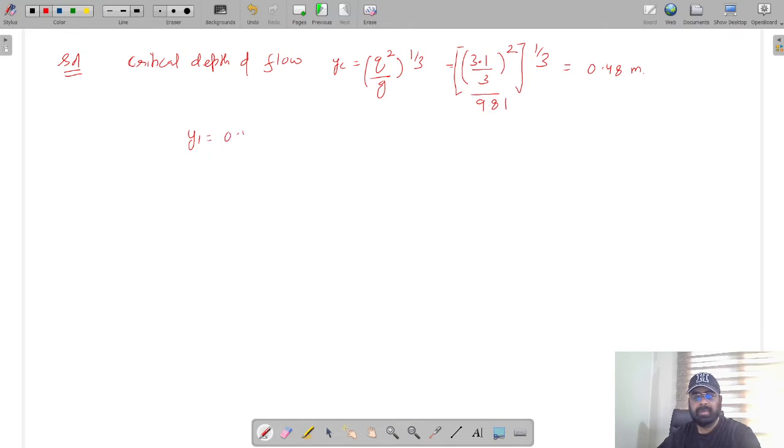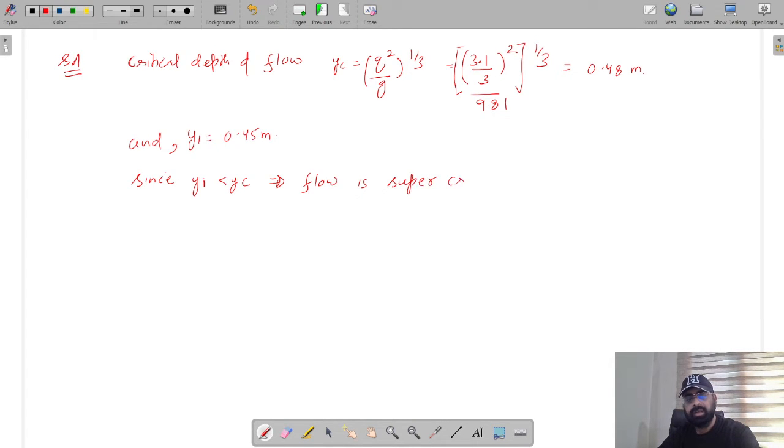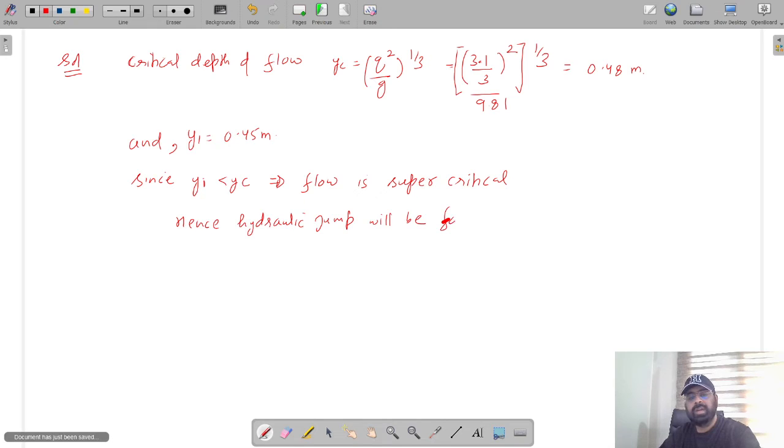The initial depth of flow y1 is given as 0.45 meter. Since y1 is less than y critical, flow is supercritical. Hence, hydraulic jump will be formed. So this is the first part of the problem.